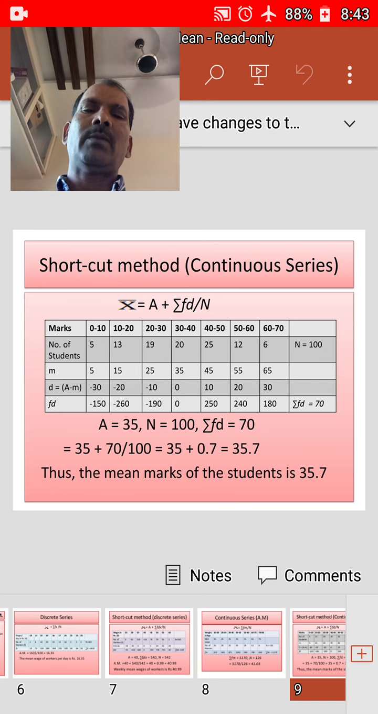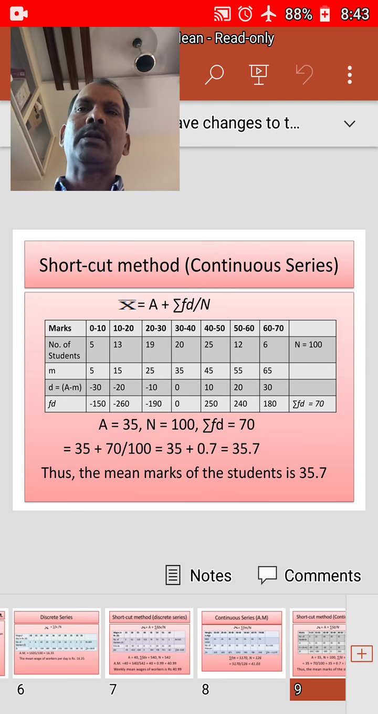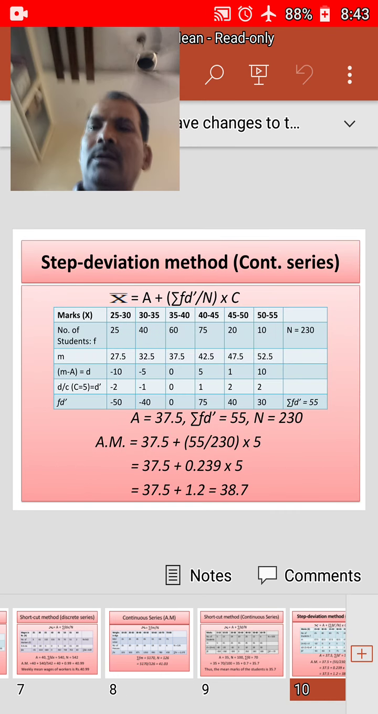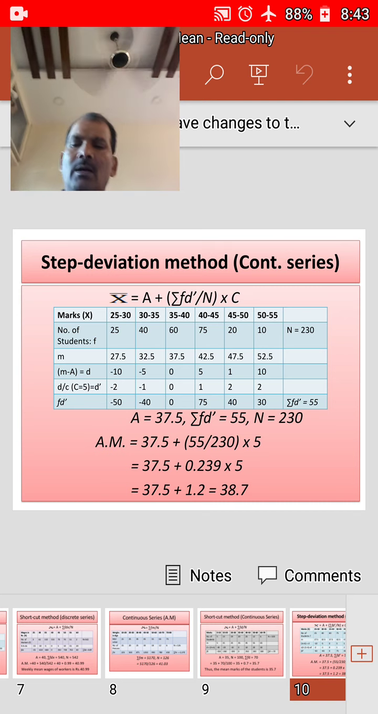If we substitute the same in the formula, that will become 35 plus 70 by 100. 70 by 100 is nothing but 0.7. Then 35 plus 0.7 is equal to 35.7. Thus the mean marks of students is 35.7. Now we use the step deviation method for this purpose.